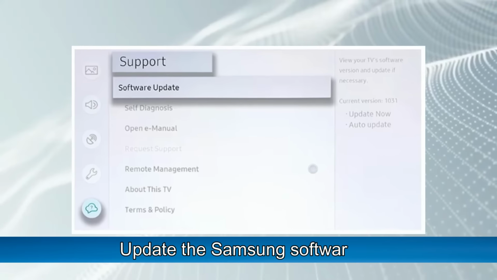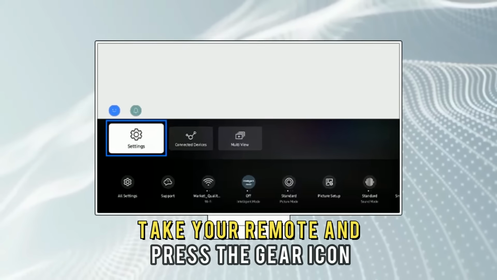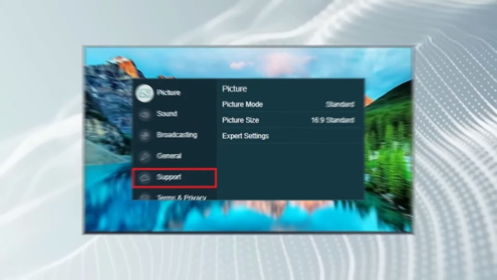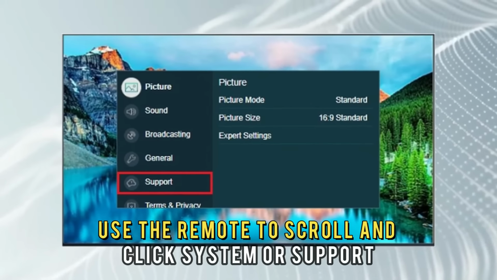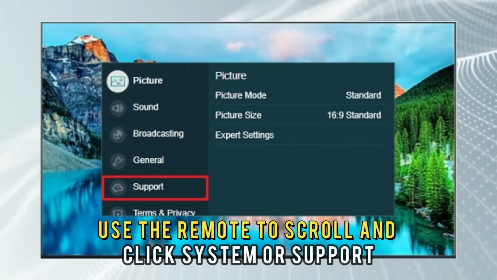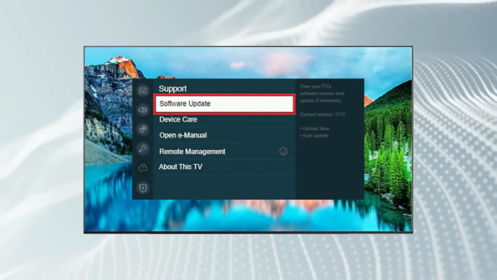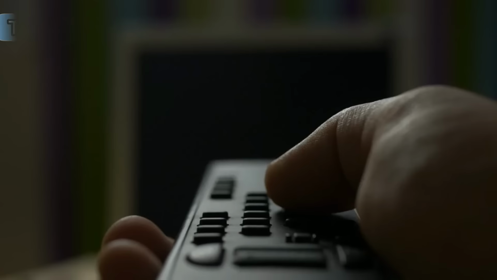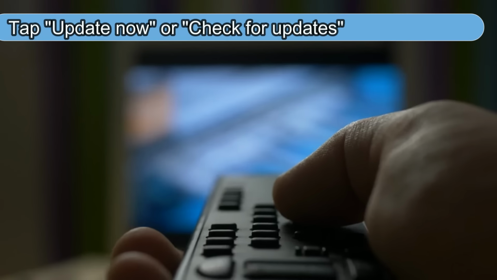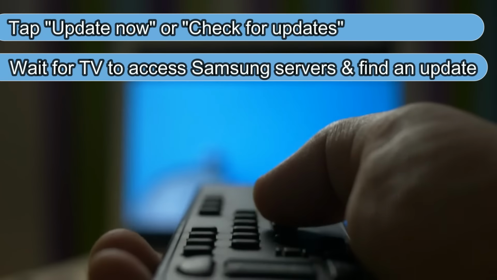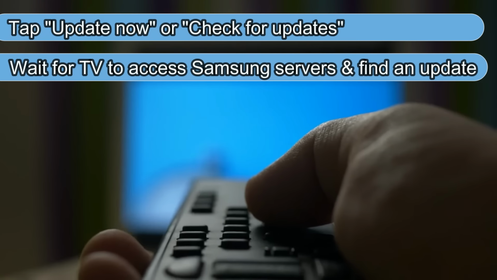Update the Samsung software. Take your remote and press the gear icon to access the settings. Use the remote to scroll and click System or Support. Next, choose the option titled Software Update or Firmware Update. Tap Update Now or check for updates. Wait for the TV to access Samsung servers and find an update.